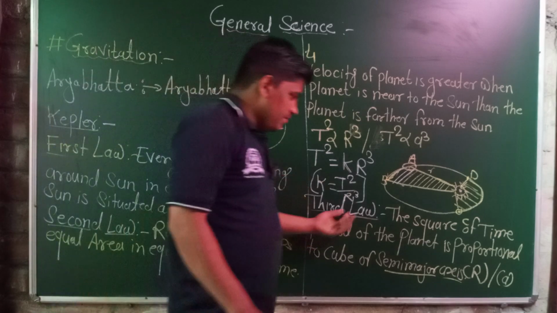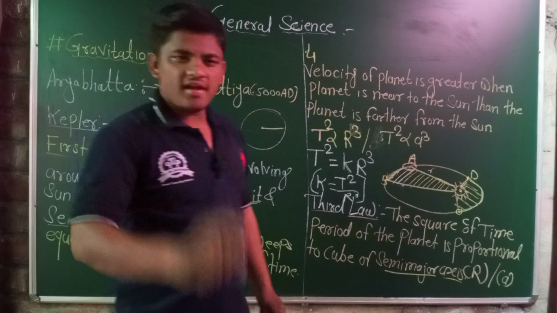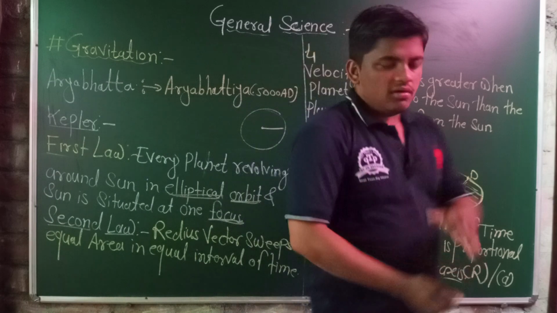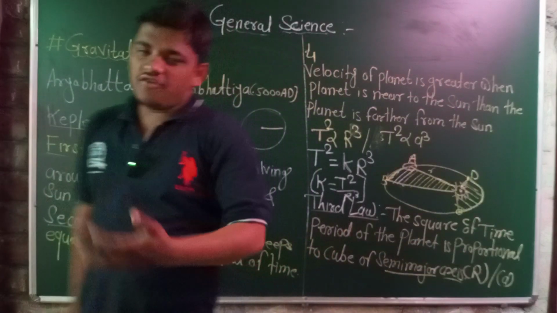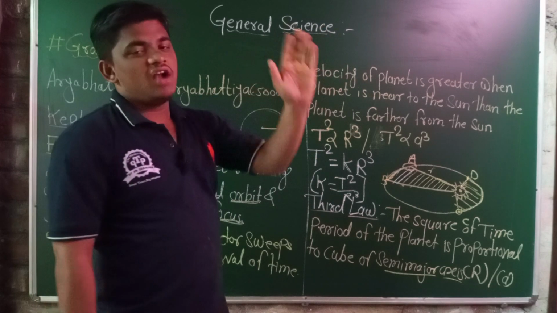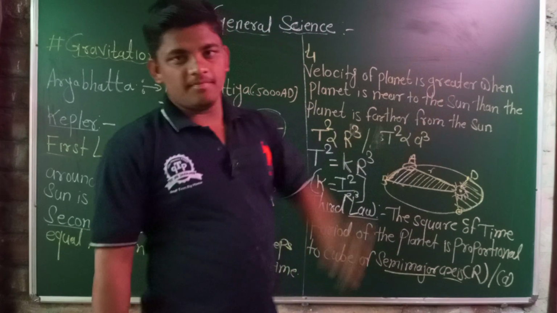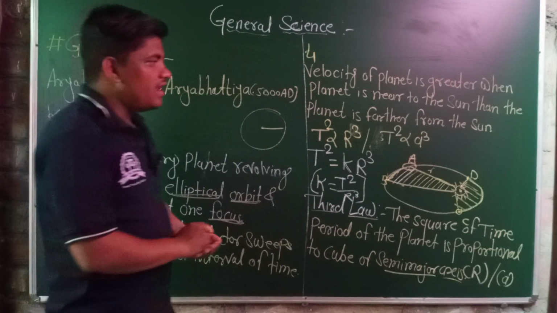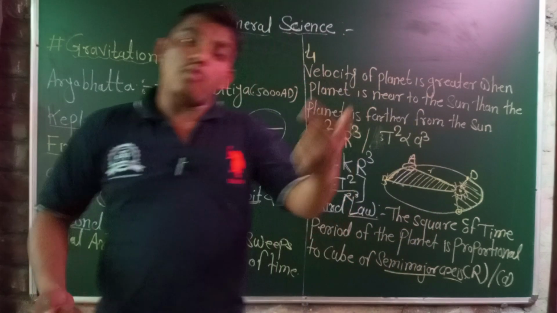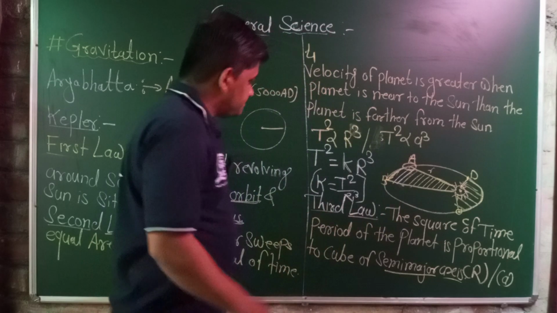Then the third law, the square of the time period. Time period means the time taken by an object to complete one revolution. When we watch the clock on the wall, the second hand starts from 12, then reaches 12 again, and it completes one revolution. The second hand takes 1 minute to complete one revolution, so the time period of the second hand is 1 minute.